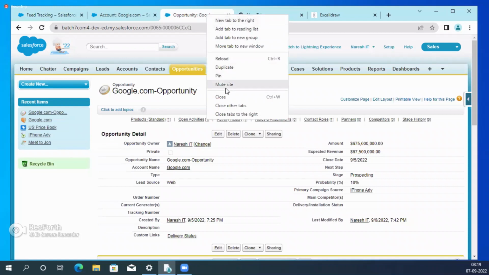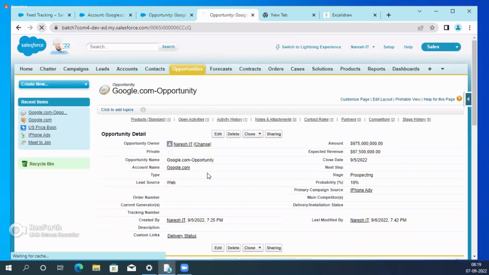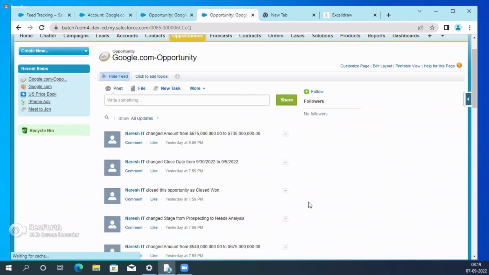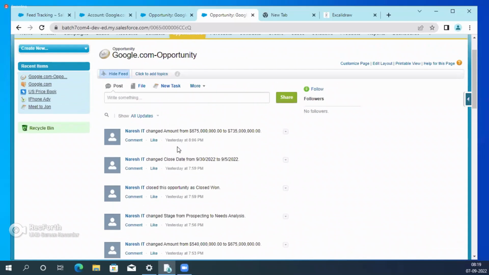Now see, this is before enabling, right? Before enabling, this is the UI. Now I'm enabling the feed tracking. See here. What is happening? Yesterday the amount was changed from 67 crores to 73. When? Yesterday it is 86. For example, someone changing the amount.